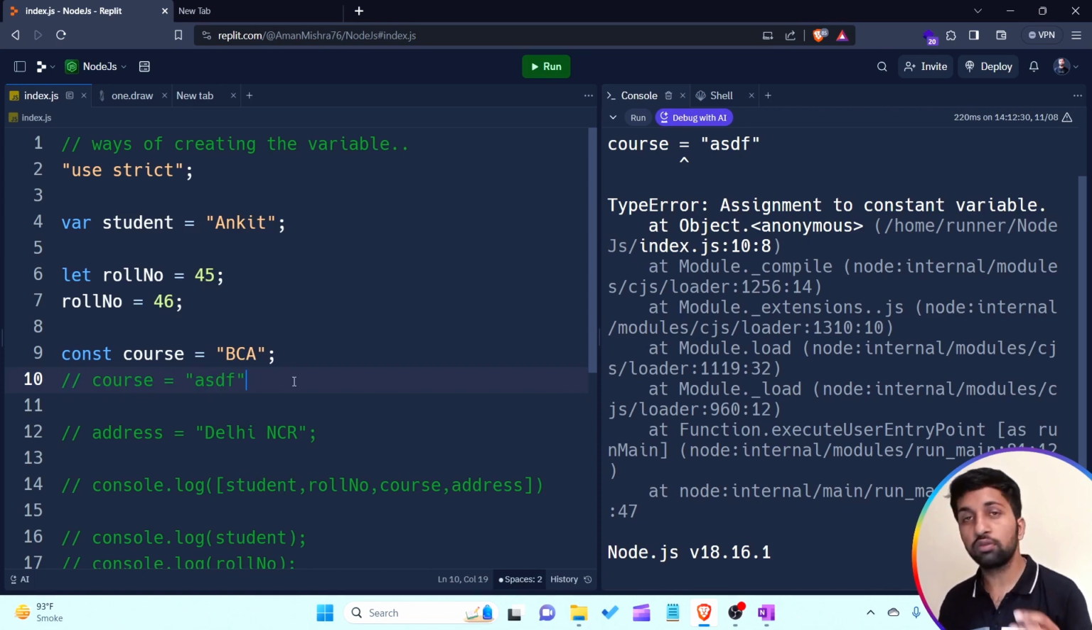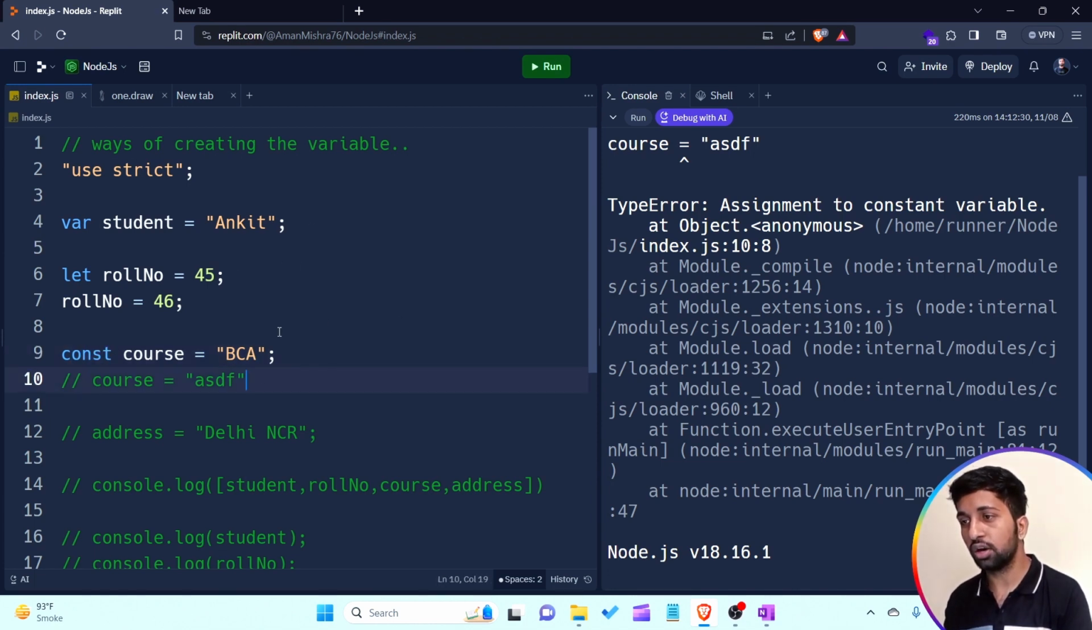So if I want to create any variable as a constant variable, so people cannot update or change the value of the constant. For that, we have to use the const keyword. Understand? So by using the const keyword, we are able to create a variable of constant type. So people cannot change the value of this particular const variable.